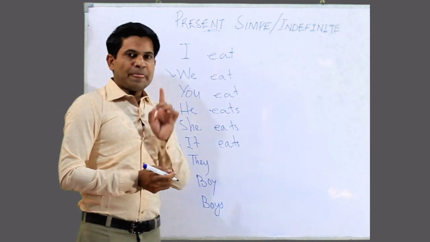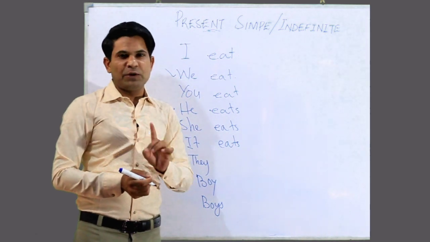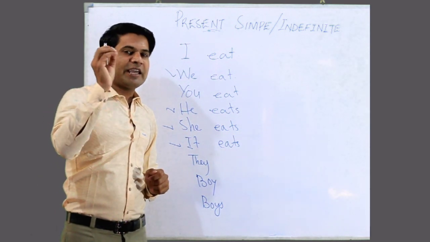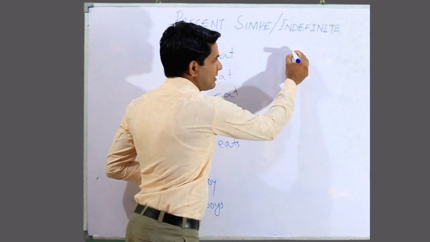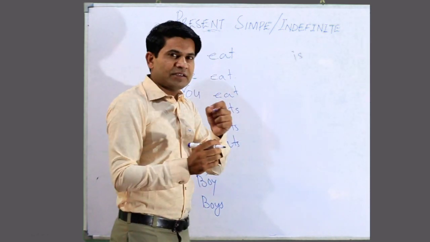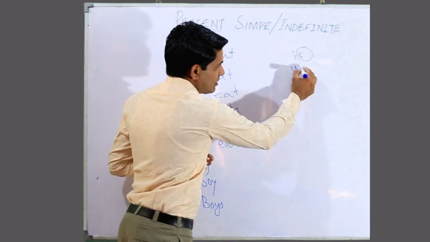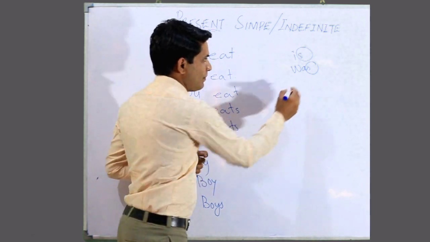Remember one thing: to know whether a verb is singular or plural, just remember that a singular verb always ends in s. Here I am just going to write some examples. Like is is a singular verb that ends in s. Was is a singular verb that ends in s.